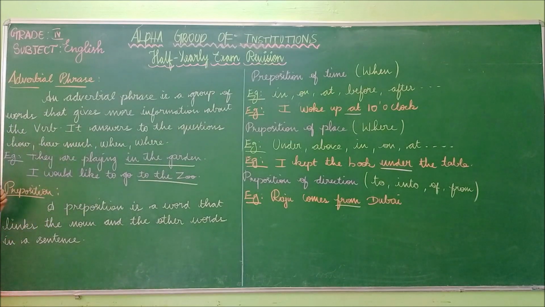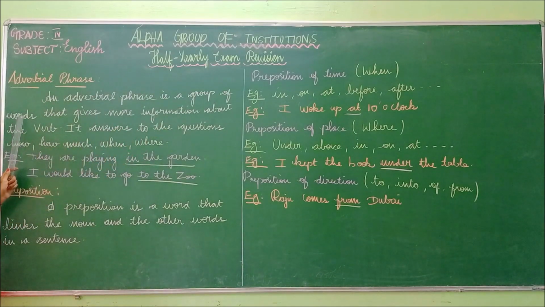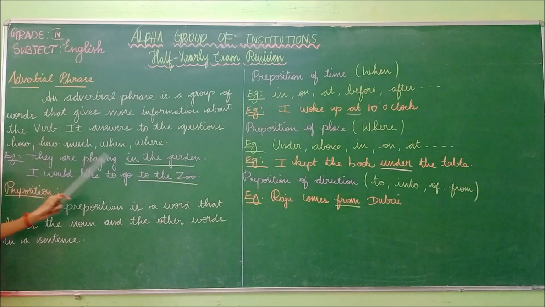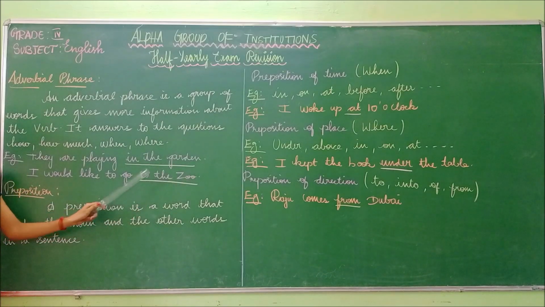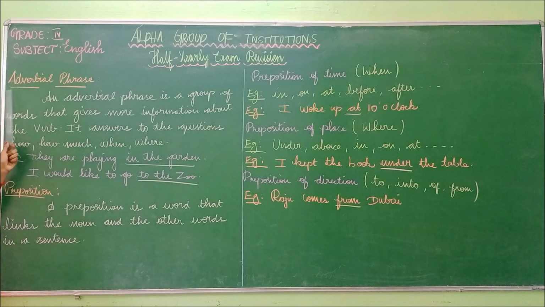So, if the phrase answers the question word how much, when or where, it is known as the adverbial phrase. Have you understood? An adverbial phrase is a group of words that gives more information about the verb. In the sentence, it gives more information about the verb playing, and this also gives more information about the verb go. It answers the question words how much, when and where. Have you understood what is meant by adverbial phrase? Shall we move on to the next?